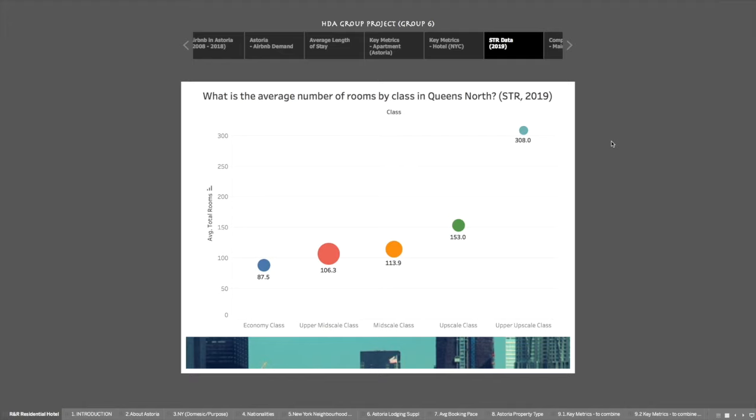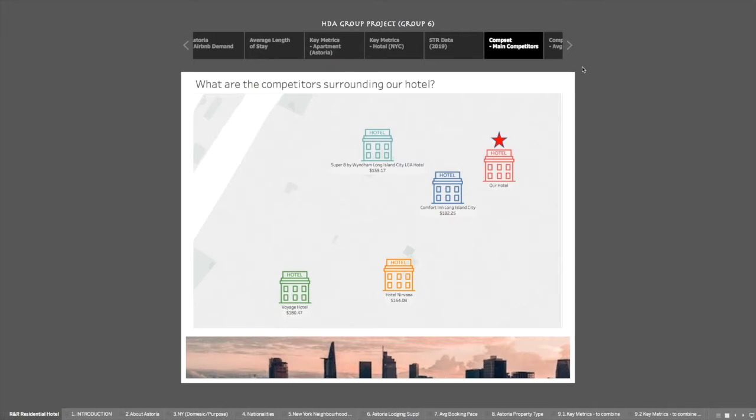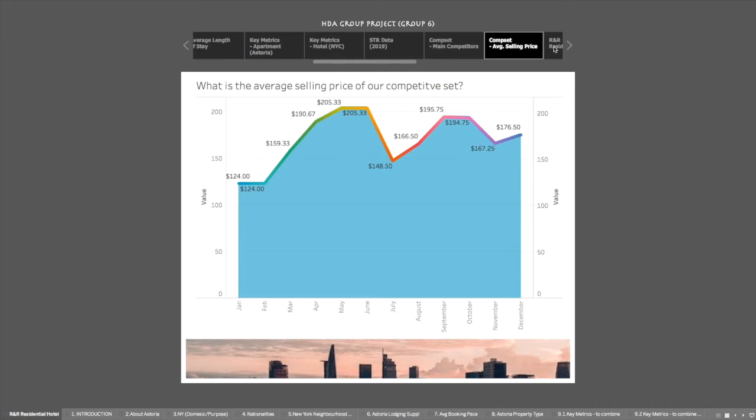It was identified that the mid-scale class hotels have an average of 113.9 rooms, making it an optimal amount for you, the owner, to build on your plot of land. Mid-scale class hotels also have an ADR similar to that of Airbnb's apartments, allowing for the demand to be captured from the Airbnb market to our residential hotel. We have also included an analysis of the possible competitors within the area and the competitor set pricing trend to better position the hotel's opening pricing strategy.